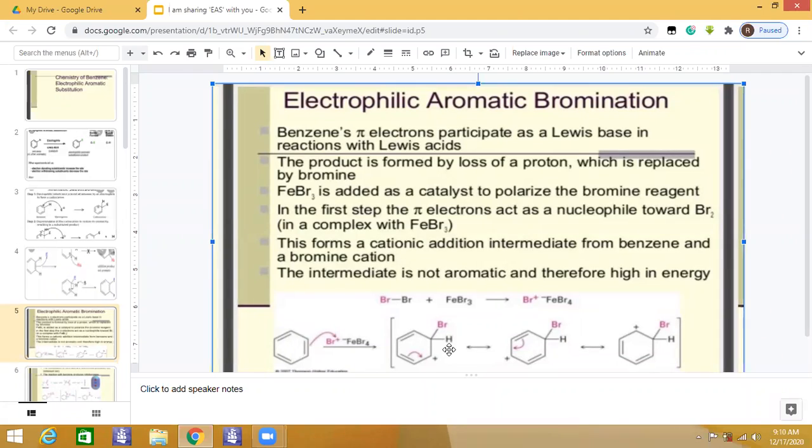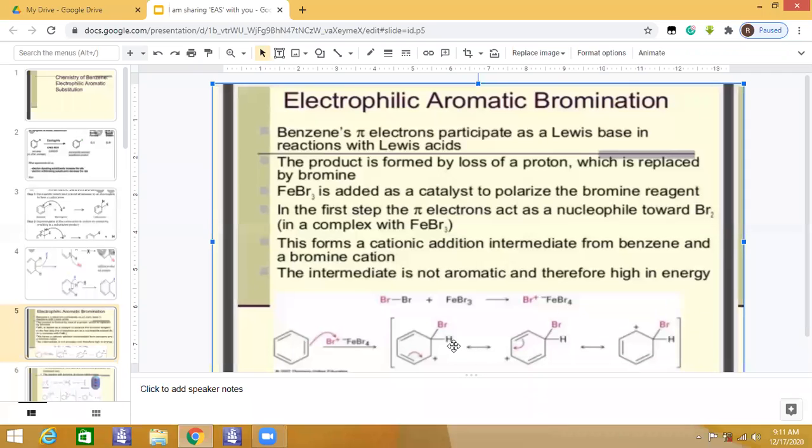Now in the third step, you have a loss of protons. So removal of the proton from this carbon bearing the bromo group, these bonding pairs of electrons go inside the ring to restabilize this benzene system. So aromaticity is generated, and on the other hand, we get HBr. When this Lewis acid reacted with Br-Br, it formed FeBr4.